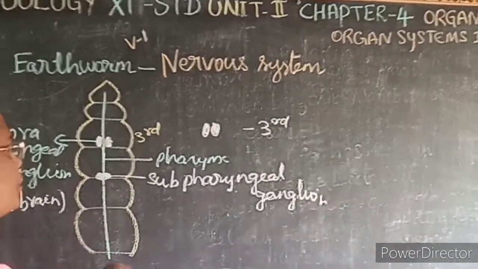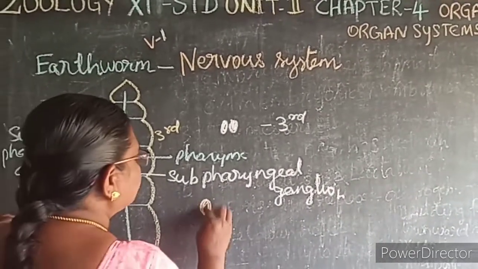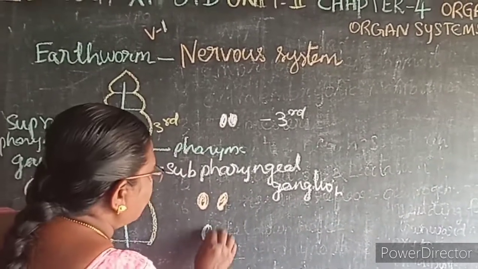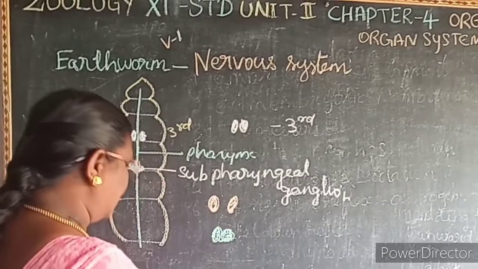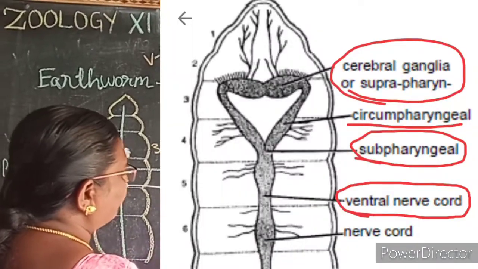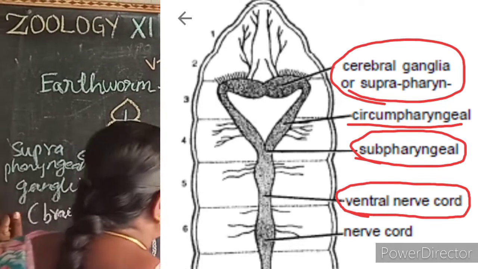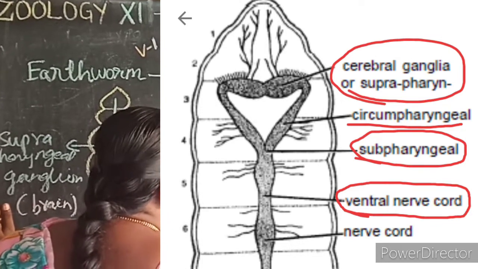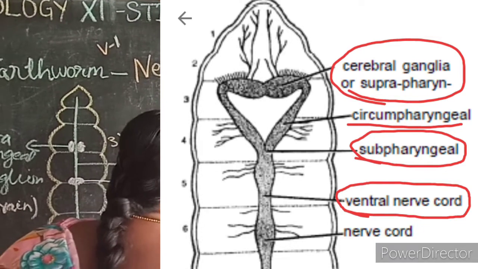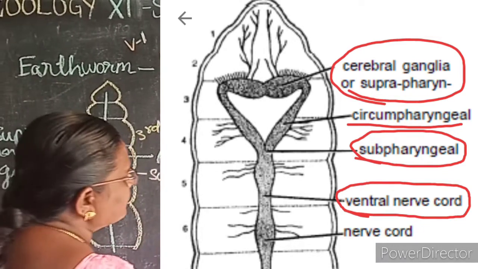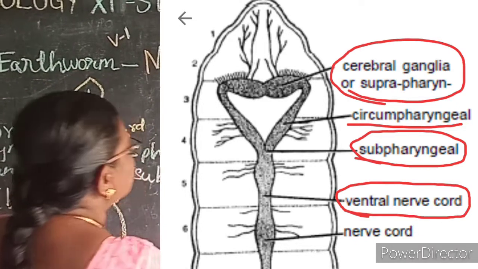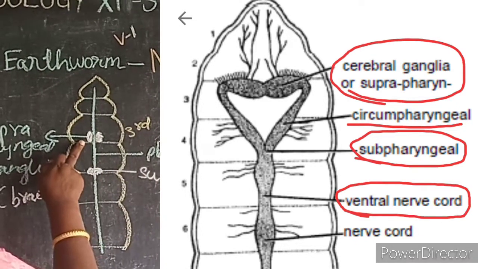Then this suprapharyngeal ganglion and subpharyngeal ganglion are connected by a pair of rings, called circumpharyngeal connectives. It's very simple and easy, no need to memorize anything. A ganglion found above the pharynx is called a suprapharyngeal ganglion.